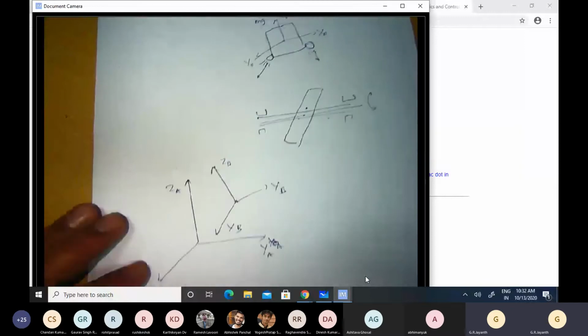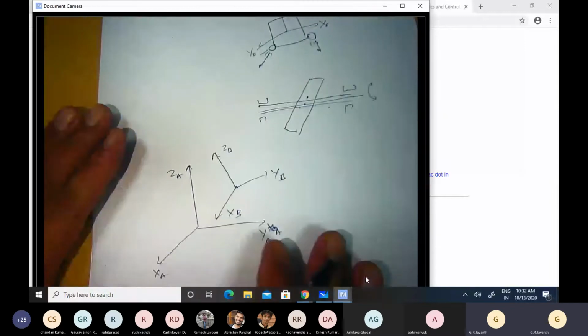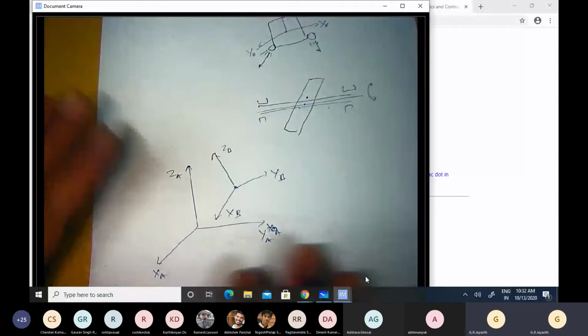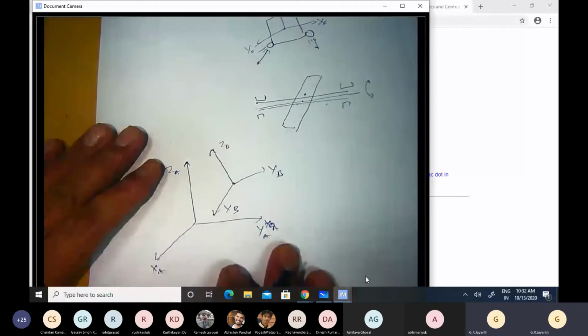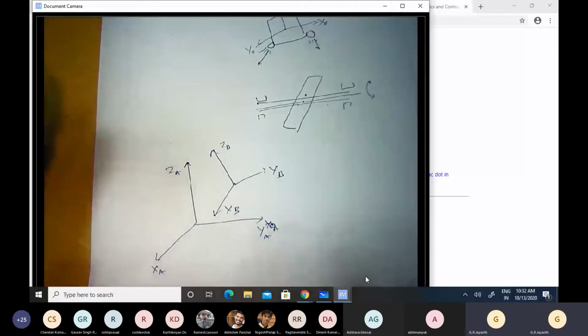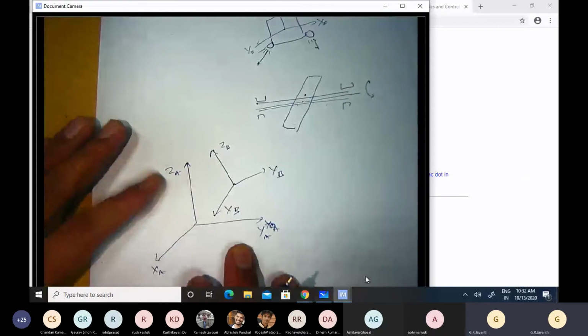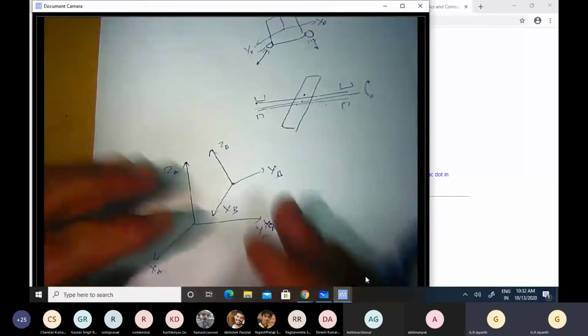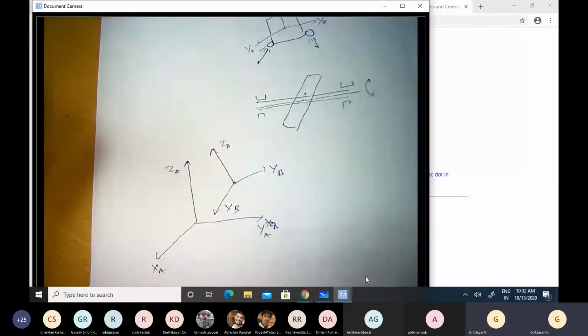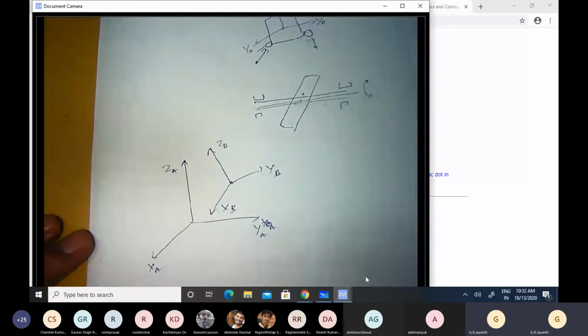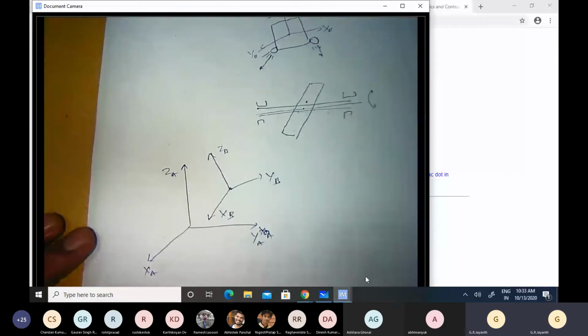Because we need this relationship, because our Newton's laws are valid in an inertial coordinate system, as far as mechanics is concerned. This XA, YA, ZA is our inertial coordinate system. XB, YB, ZB is the frame that we have attached to the rigid body and moves with the rigid body, and we have done that for the sake of convenience, as evident from the examples that I have given earlier.